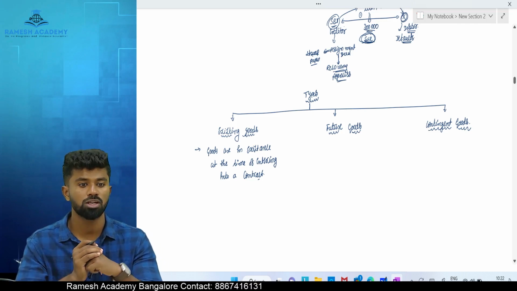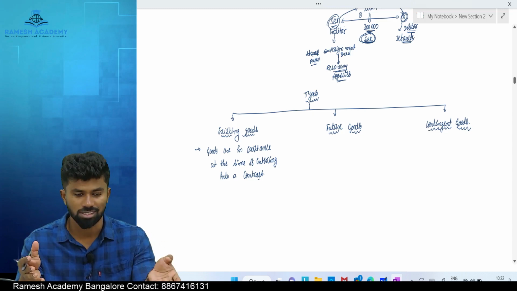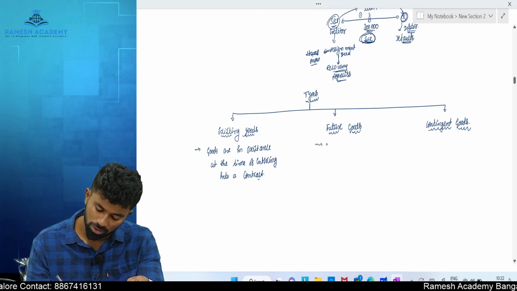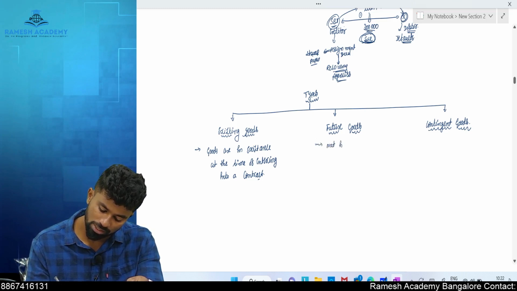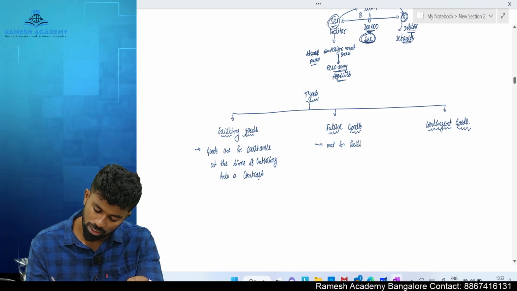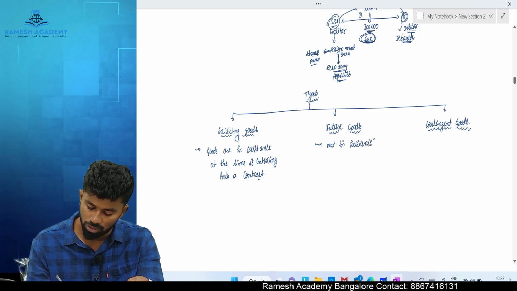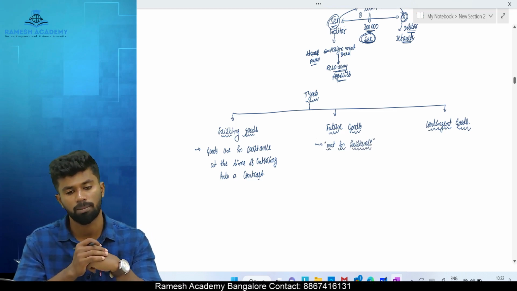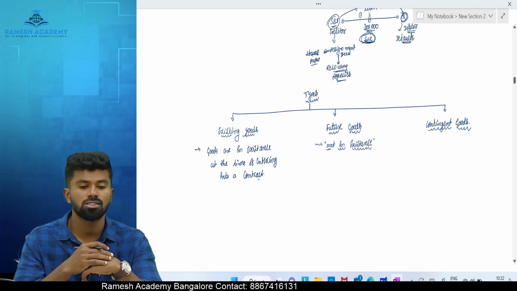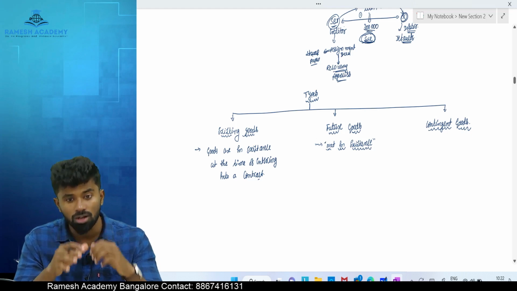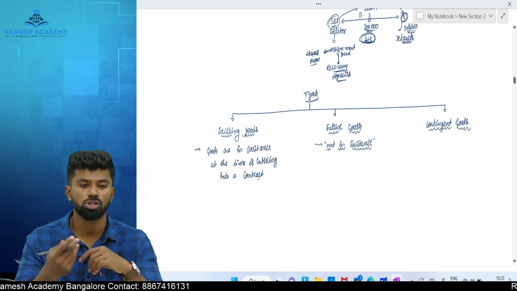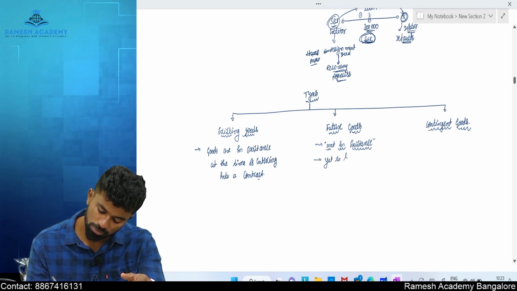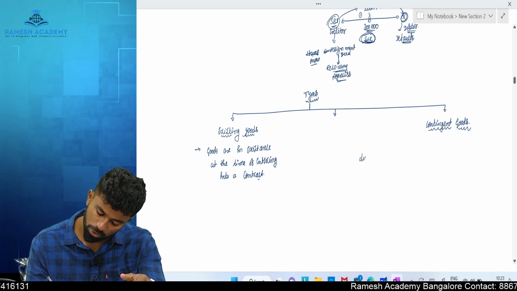What are future goods, sir? The goods which are not in existence when the contract is made, it is called what? Future goods. Simple. The goods which are not in existence. If they are in existence, existing goods. If they are not in existence, they are yet to be produced or manufactured. These goods are yet to be produced.